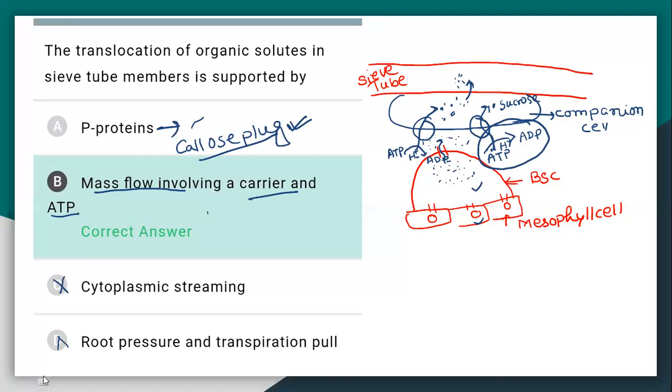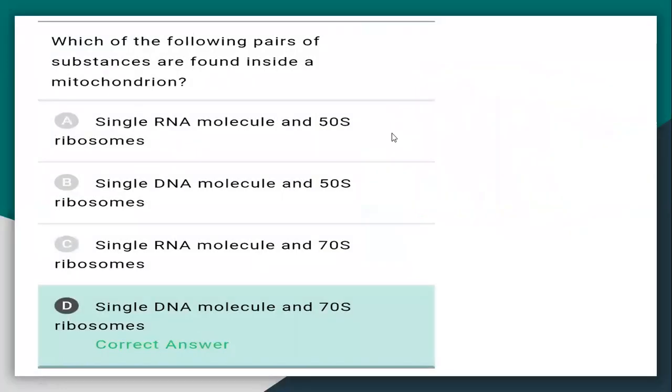So next question: which of the following pairs of substances are found inside a mitochondrion? We know that the mitochondrion is a semi-autonomous organelle. Why is it called semi-autonomous? Because mitochondria contain their own DNA and ribosomes. Mitochondria have a double-stranded circular DNA molecule.